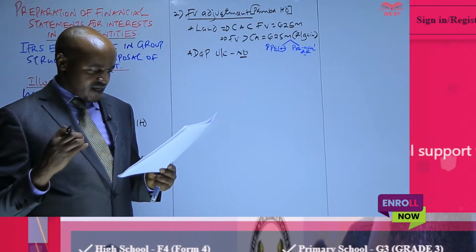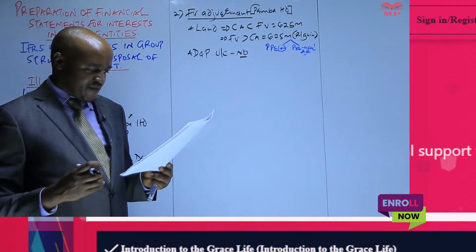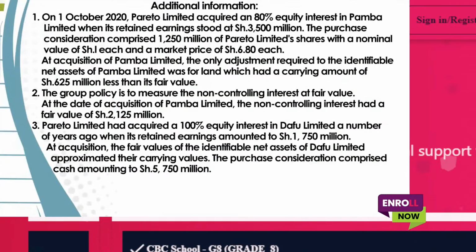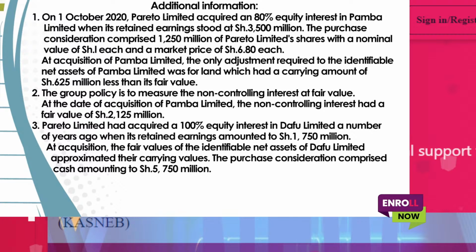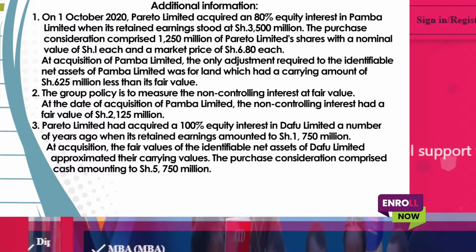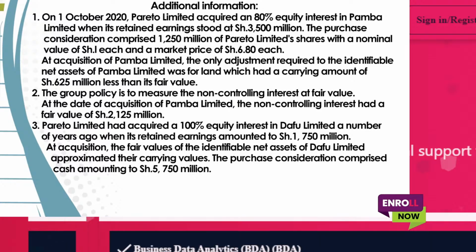And then additional information number 3, we are given information about the acquisition of Dafu, whereby we are told the parent company, Pareto Limited, had acquired 100% shareholding in Dafu some time back. We are given its retained earnings there, and also the fair value of identifiable assets, which we are told is equal to the carrying amount.